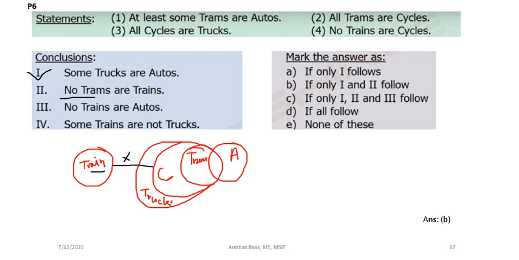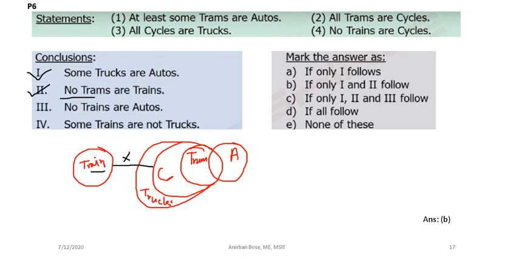This is basically true, because however you draw, you cannot include trains within the cycle, and unless you include them within the cycle, you cannot get tram, because tram is always within the cycle. So definitely this is also a correct statement.